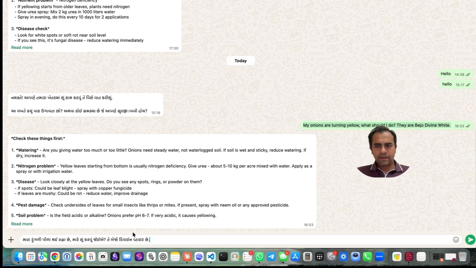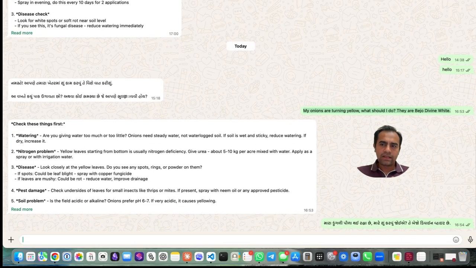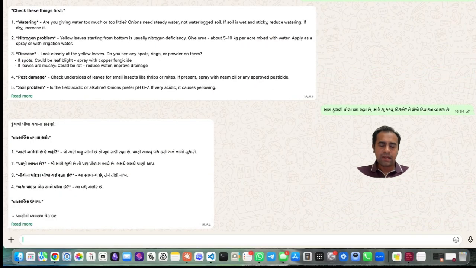All right, here is the Gujarati version of the same question. I'm going to ask it in Gujarati now because I could be a user who speaks only that language. And now it should respond in the same language. It could still fail if it doesn't detect the Unicode, but there we have it. It worked perfectly fine. It's the same exact kind of answer, but in Gujarati, and I can read it, and I can see that WhatsApp doesn't render some of the characters correctly, which is a problem for another day. But more or less, it is responding the way we need.